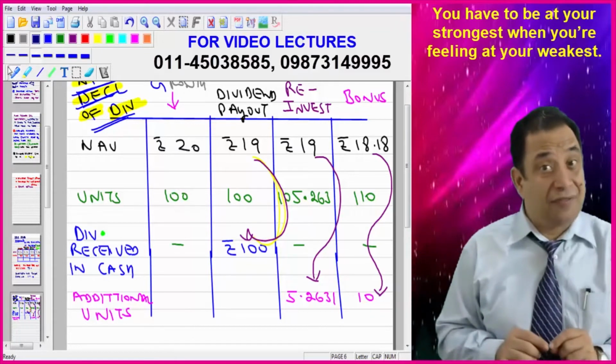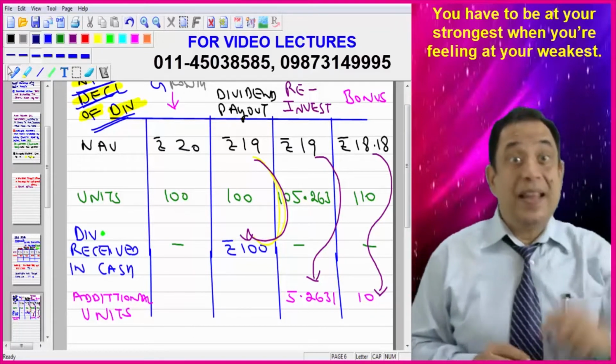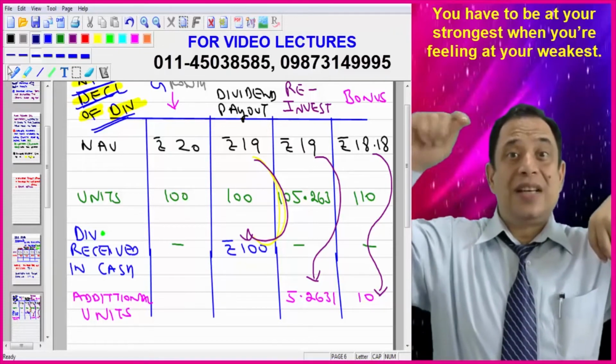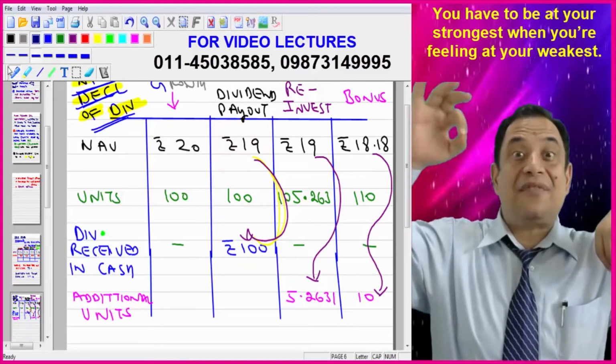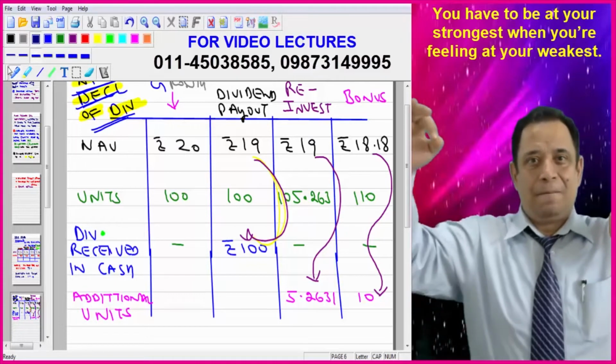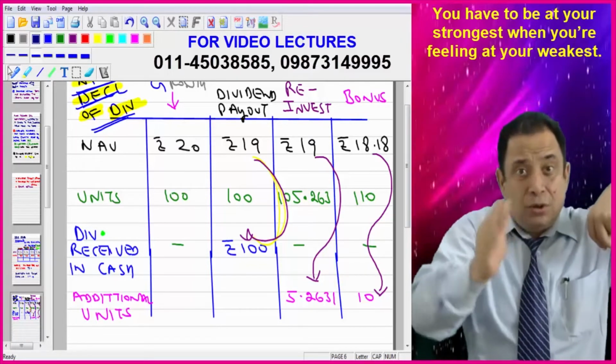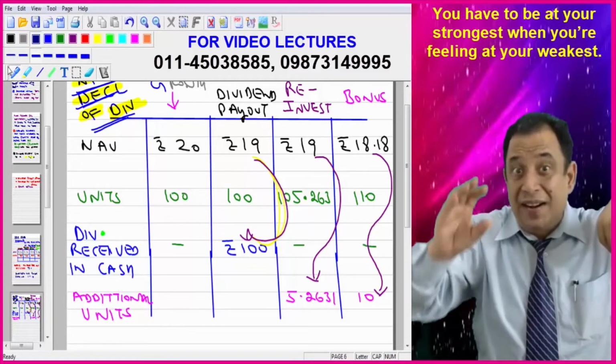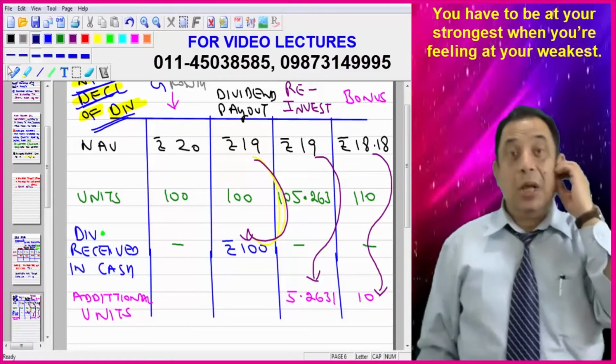So total number of units after dividend reinvestment will be 100 units of the beginning plus 5.263. That comes to 105.263. So I just want to tell you the difference between dividend payout and dividend reinvestment. And the third is bonus.